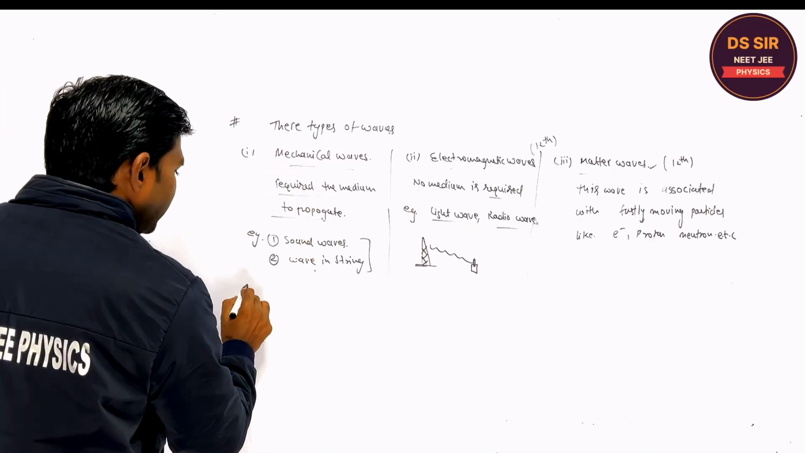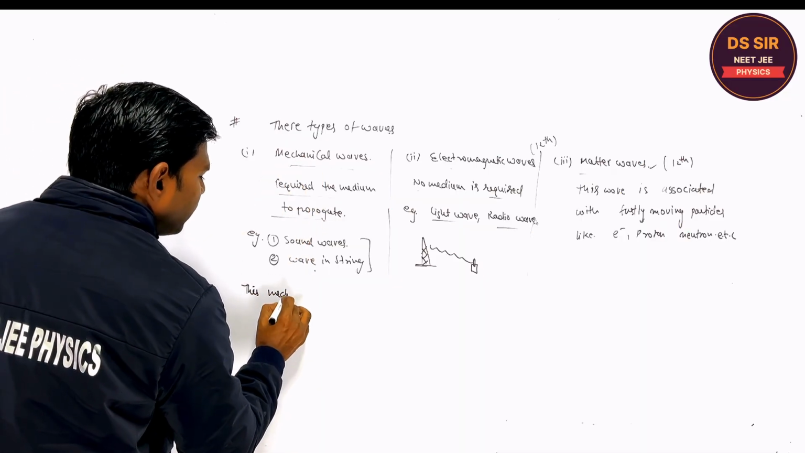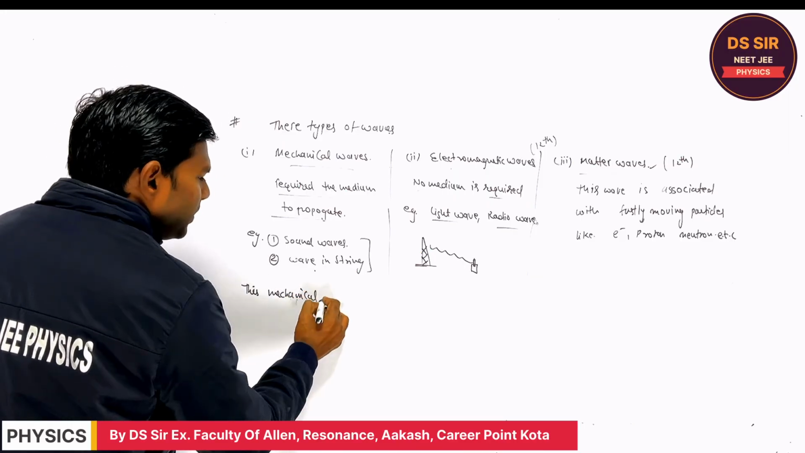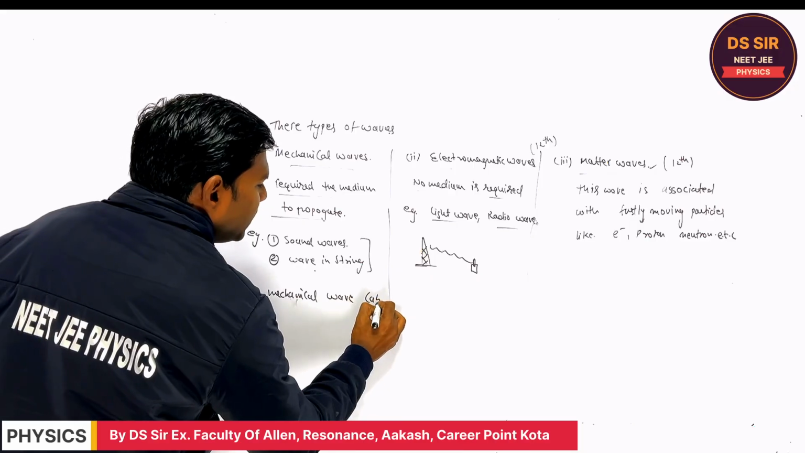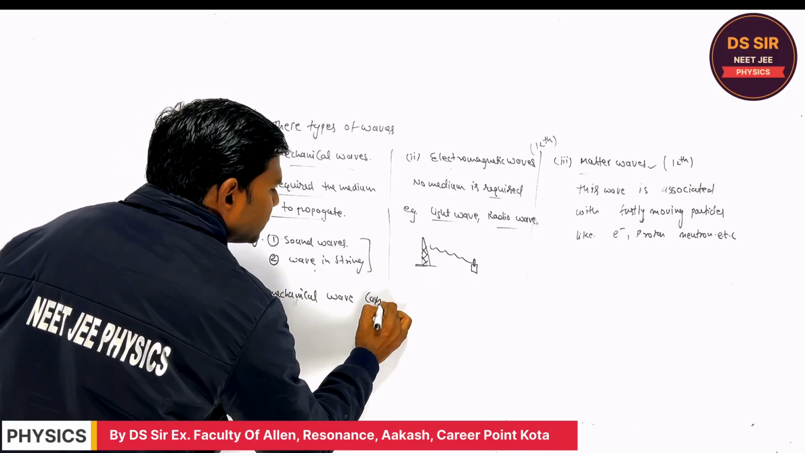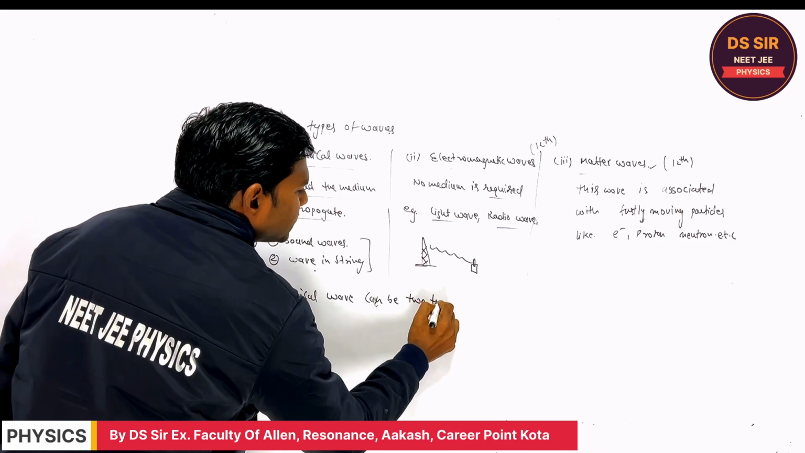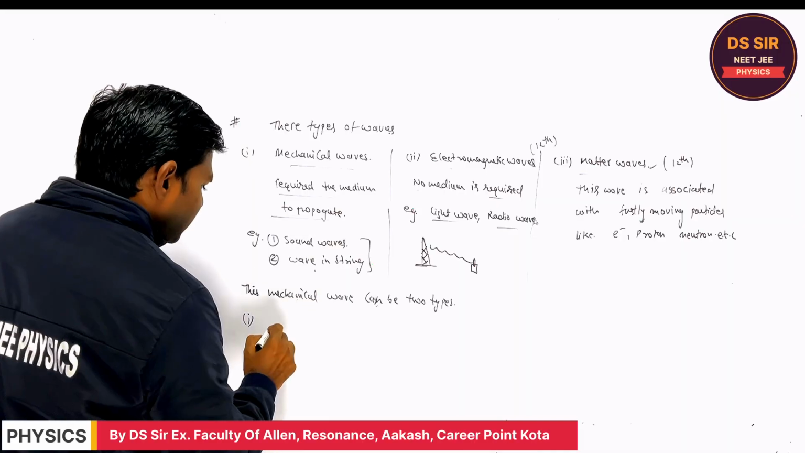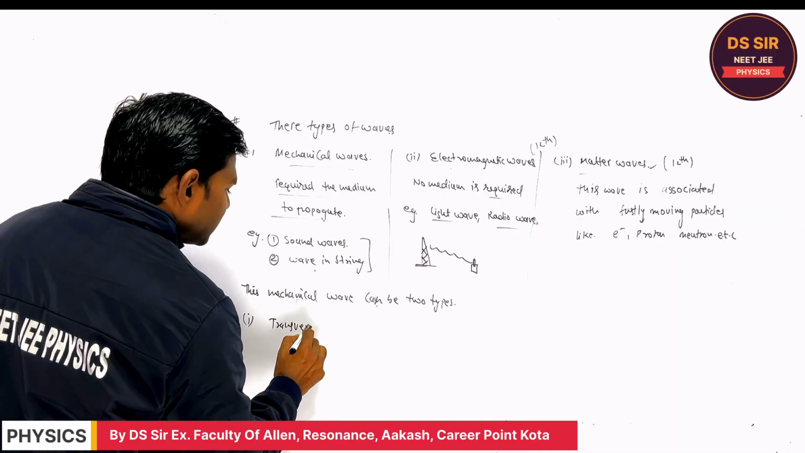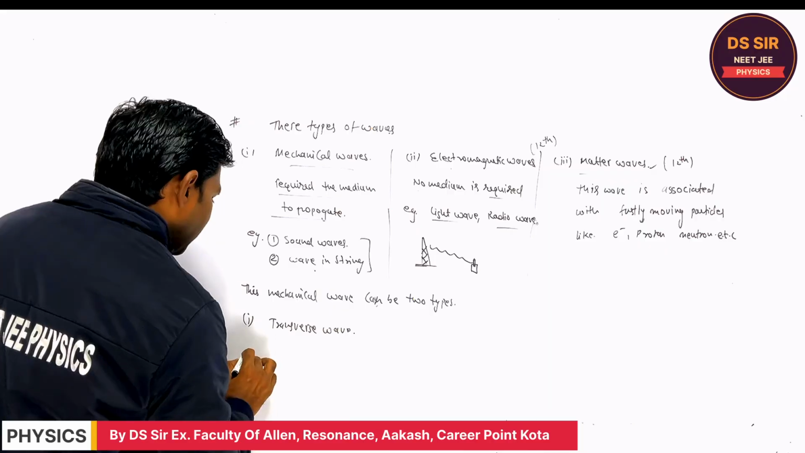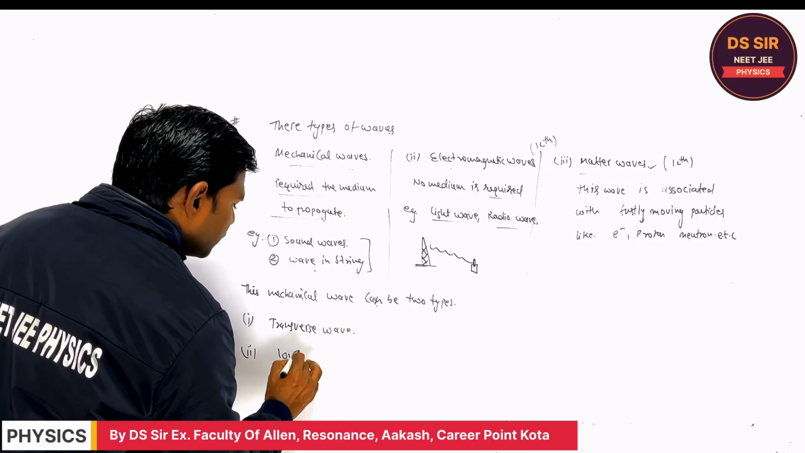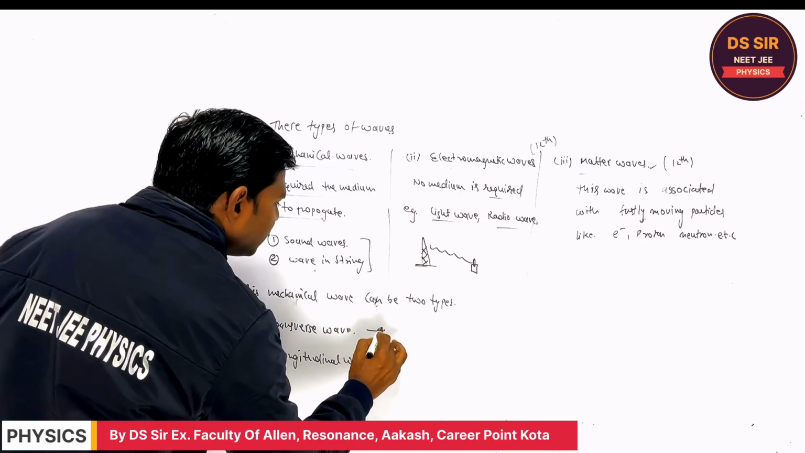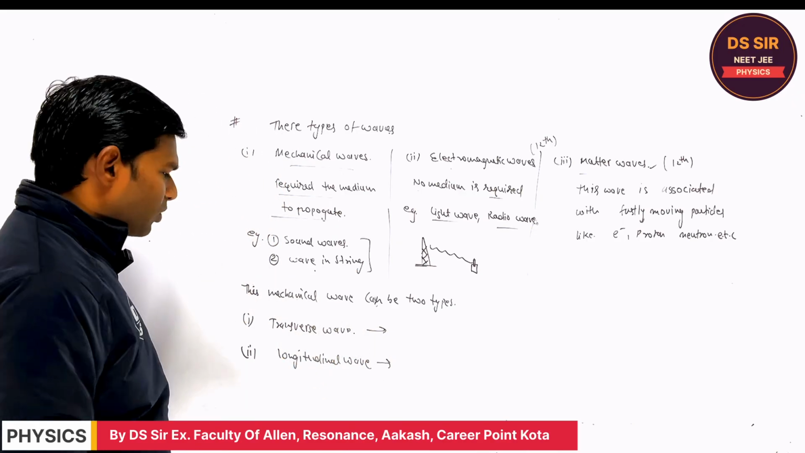And now this mechanical wave can be classified into two types. What are those? First is the transverse wave, and the second is the longitudinal wave. So the transverse wave and the longitudinal wave, basically we are going to discuss.